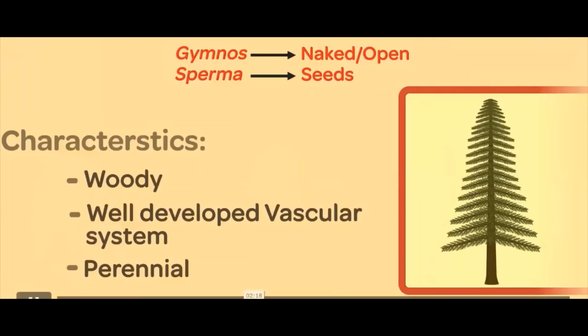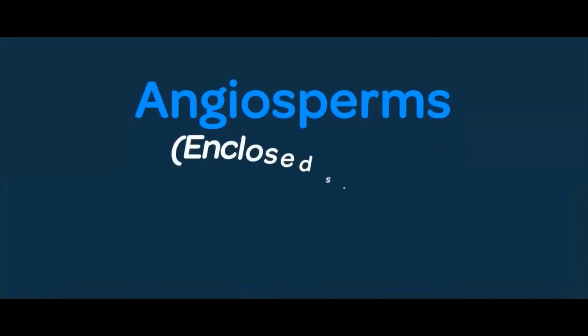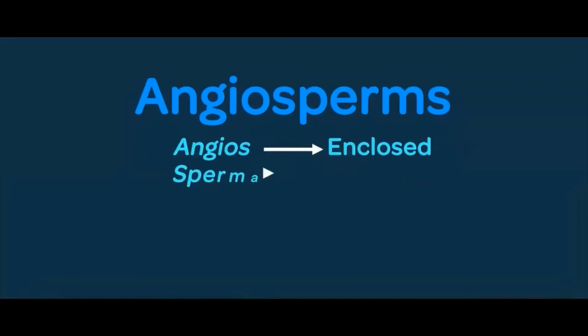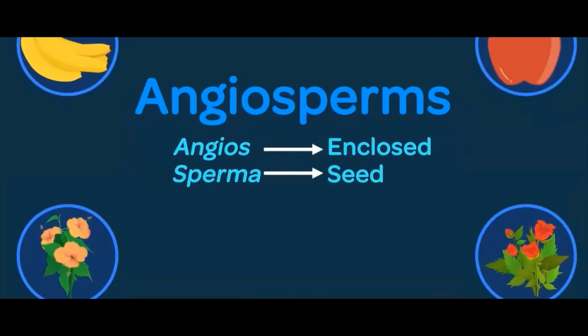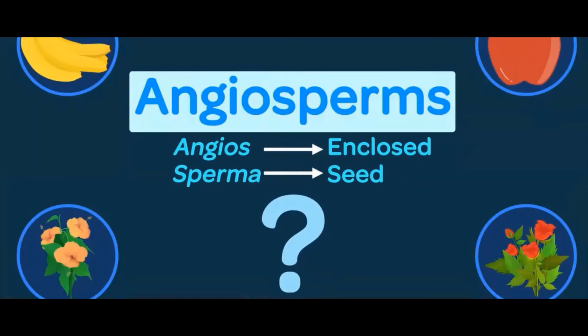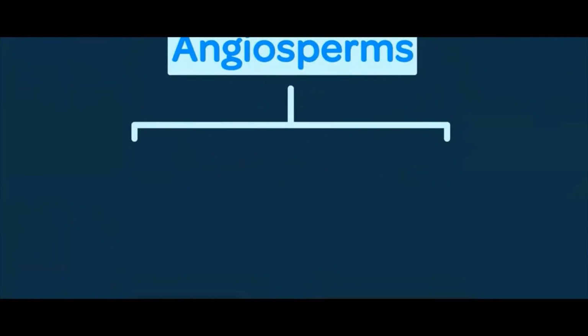The next category of plants in the list is Angiosperms. Just like the Gymnosperms, even Angiosperms derive their name from their nature. They are plants which have enclosed seeds. So the term angios refers to the closed, while sperma means seed. Thus, Angiosperms are the plants that have a proper fruit to enclose the seeds within. So can we say that the plants with bright and beautiful flowers, or the ones which bear fruits, are all Angiosperms? Absolutely. Angiosperms are further divided into two major categories.